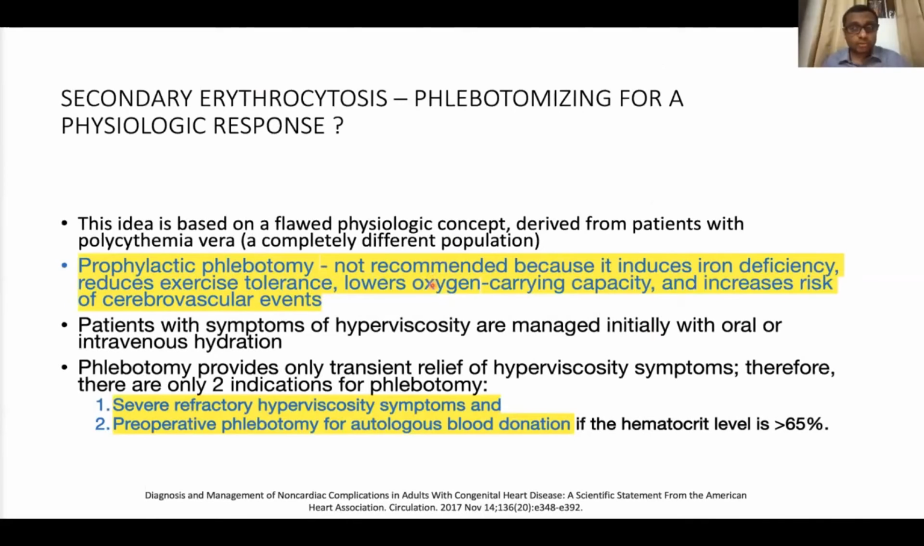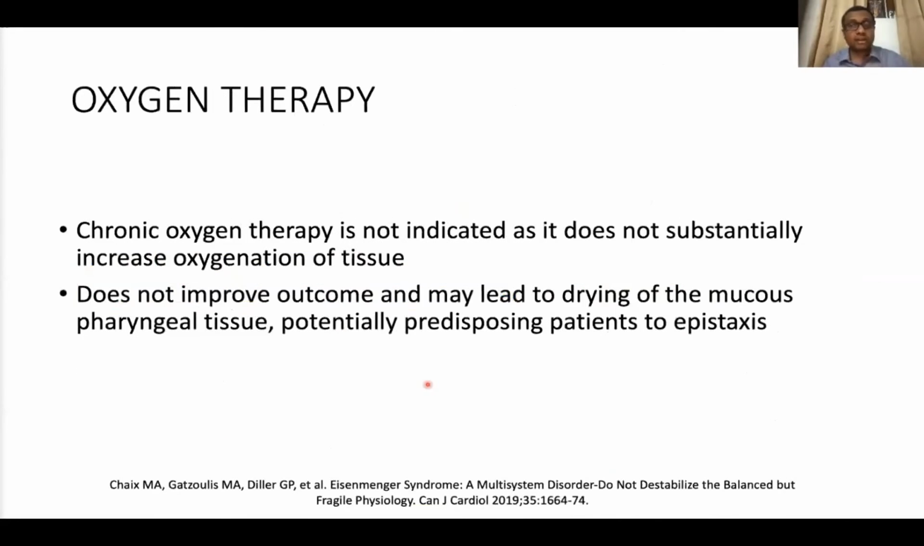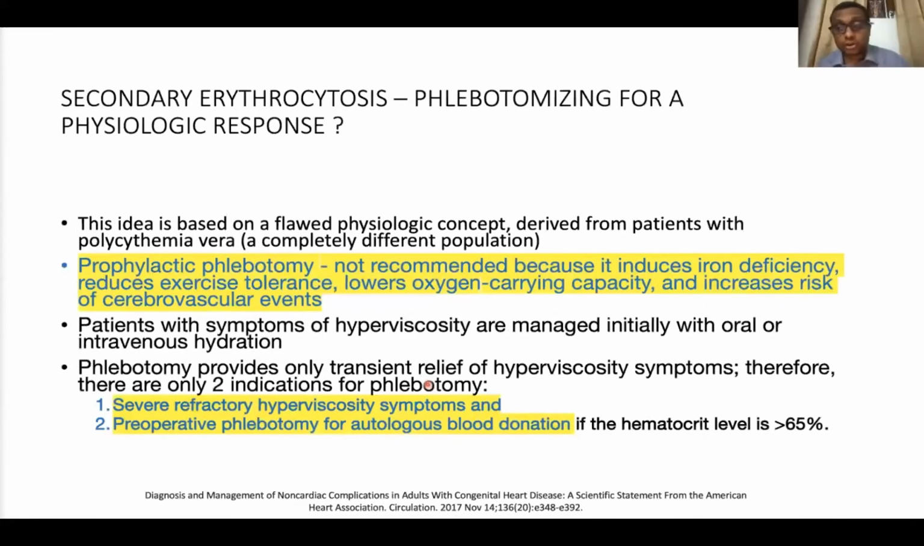Routine phlebotomy should be strictly avoided. It actually worsens the outcomes in terms of neurological problems, oxygen carrying capacity, and worsens iron deficiency. So there are only a couple of situations where you recommend phlebotomy. One is autologous blood donation, and most importantly, patients who have hyperviscosity symptoms. Another small indication is patients subjected to non-cardiac surgeries. When we are in a dilemma with regard to hyperviscosity syndrome, we often recommend phlebotomy. But it's not a rule.